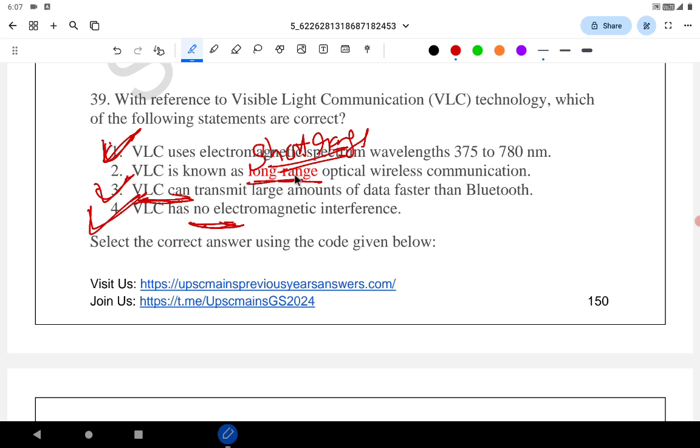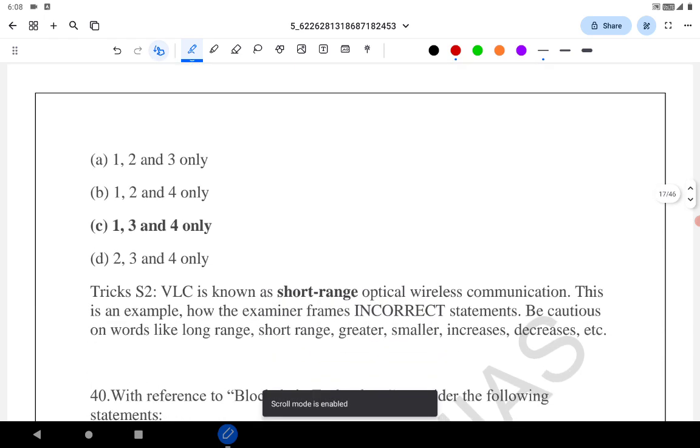So it's short range. See, whenever UPSC does all this, temperature increases, they will replace with temperature decreases. Long range, they will replace with short range. More than, they will replace with lesser than, greater than, lesser than. They will replace this with the opposite words of that particular word. So you have to be careful with such words or sentences. Let's move on to the next question.